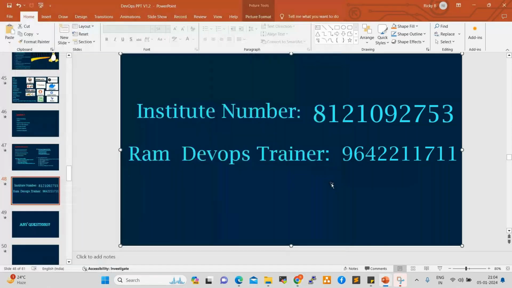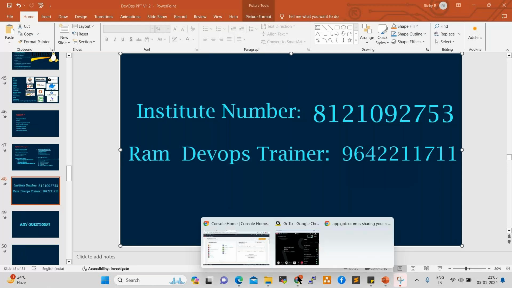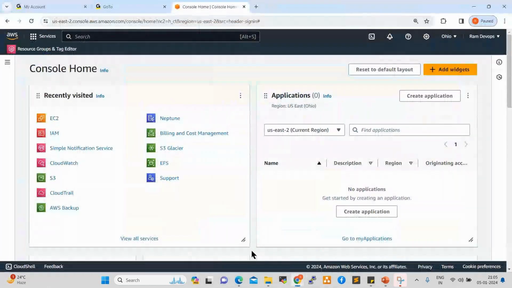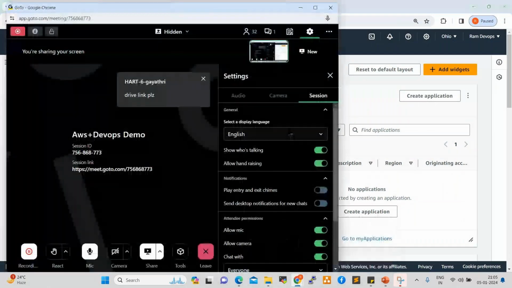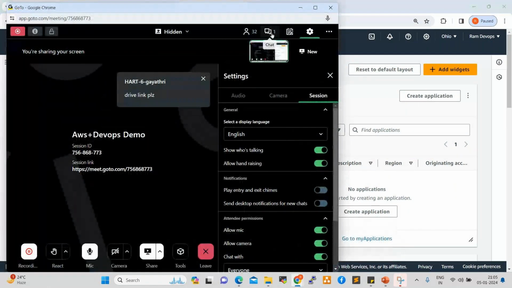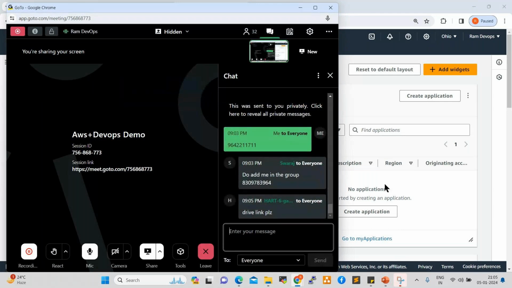I shared the document in the group. Everyone download the document and proceed. You can follow the document and create the account, so that from Monday onwards you can start working on the AWS console. In my console I will explain; in your console you need to practice. You understood, everyone? The drive link will be provided after a few sessions, maybe Tuesday or Wednesday.